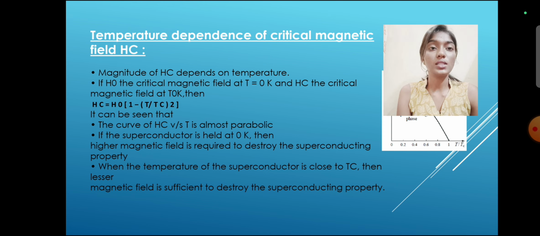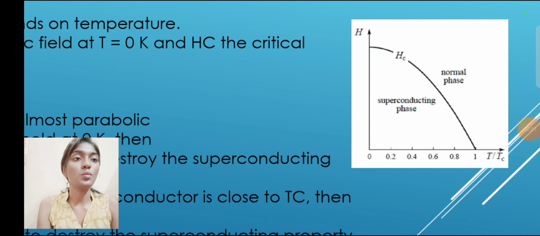If the superconductor is held at 0 Kelvin, then a higher magnetic field is required to destroy the superconducting property. When the temperature of the superconductor is close to Tc, then a lesser magnetic field is sufficient to destroy the superconducting property. You can see the graph on the screen plotted against T divided by Tc versus H.